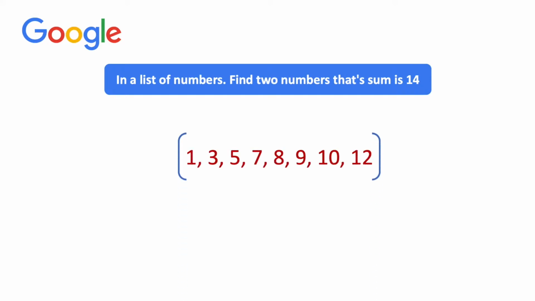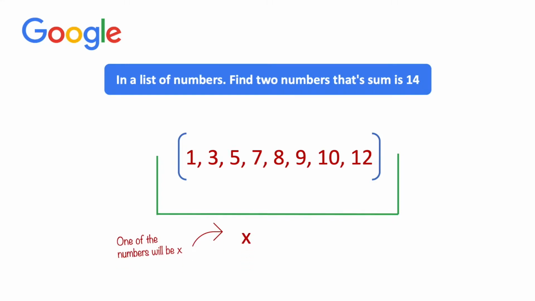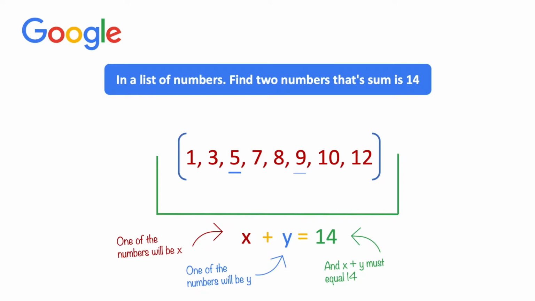Okay. So let's say we have a list of arbitrary numbers, but let's also pretend this list is sorted. Therefore, since it's sorted, it's going to be in ascending order. So we can assume that within this list of numbers, one of the numbers will be x, one of the numbers will be y, and that x plus y is equal to 14. So if we're looking at these numbers, we can see that 5 and 9 are the pair that sums to 14.